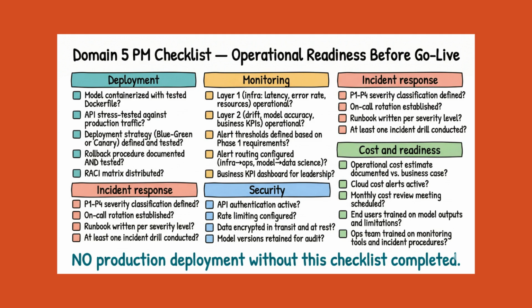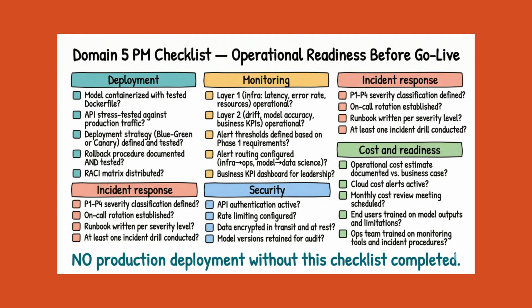Use this checklist before go-live to verify that the system is operationally ready. On deployment readiness: Is the model containerized with a tested Dockerfile? Is the API endpoint stress tested against production traffic projections? Is the deployment strategy, blue-green or canary, defined and tested? Is the rollback procedure documented and tested? Has the RACI matrix been distributed?